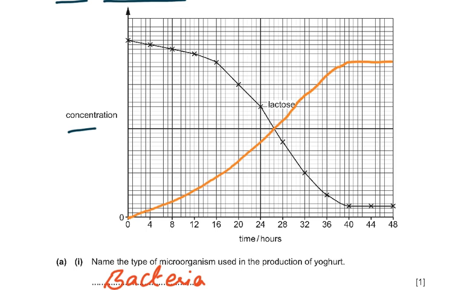So when the lactose is decreasing it means more of the lactic acid is being produced. So the lactic acid is going to increase. So increasing from the y-axis and increasing as it crosses the lactose line and then levels off at 40 hours and then constant to 48 hours. So this would get you your 2 marks for this part of the question.